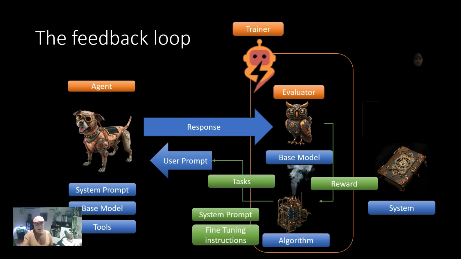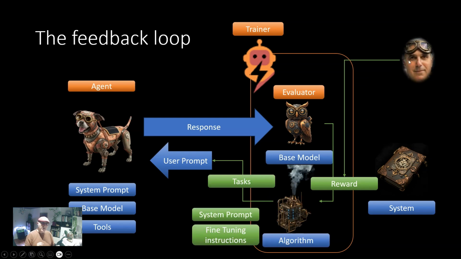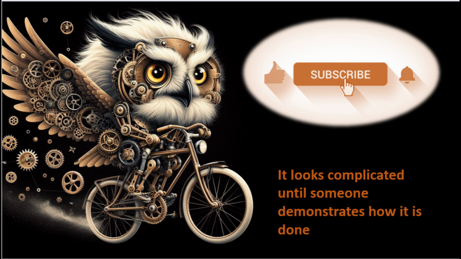I decided I wanted to add my own personal judgment alongside this evaluator to define what the reward would look like, so my judgments go into the algorithm that improves the prompt. Later on, maybe I'll figure out how to use Agent Lightning to fine-tune the base model itself. So let's go and have a look at the demo.